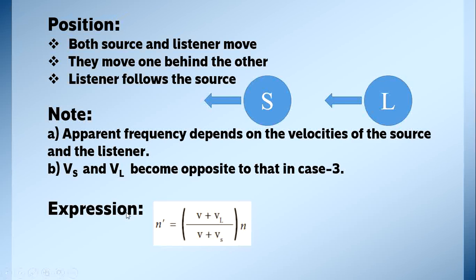What is the case 3 formula? N dash is equal to V minus VL by V minus Vs. So in case 3, minus VL and minus Vs. And in this, plus VL and plus Vs. That is, both are moving in the opposite direction compared to the previous condition. So we have to change the sign. So V plus VL by V plus Vs.